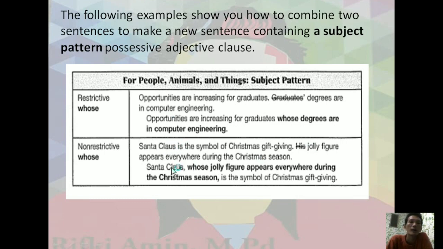Santa Claus, whose jolly figure appears everywhere during the Christmas season, is the symbol of Christmas gift giving. You know that Santa Claus is the symbol of Christmas giving, described by the possessive adjective clause whose jolly figure appears everywhere during the Christmas season.